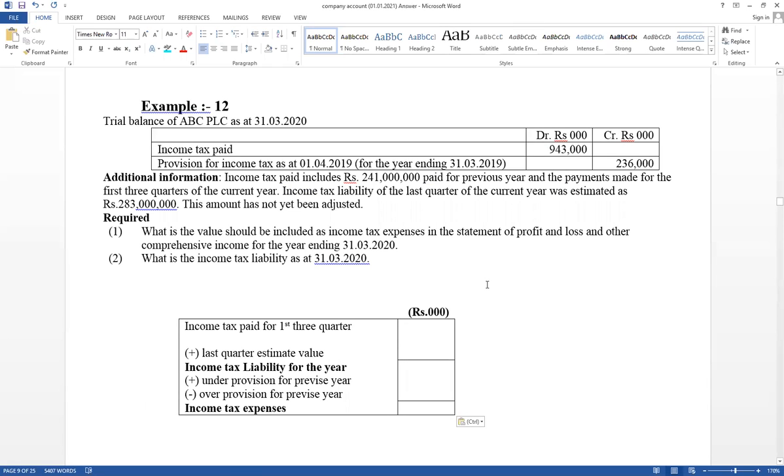Income tax is definitely in the paper. This one is available in cash flow also. This is a legal requirement. All companies' tax should be paid. Income tax should be paid. Try to answer. If you don't understand this lesson, you won't understand the cash flow lesson. Therefore, very important lessons.